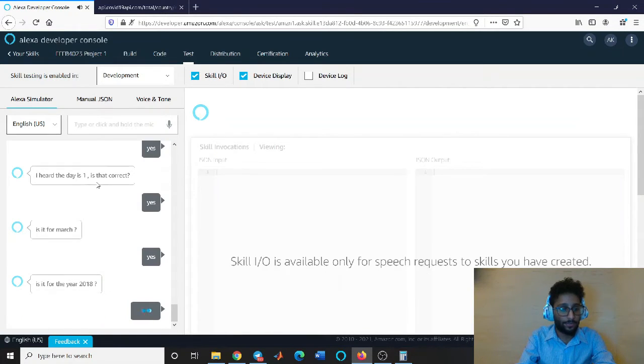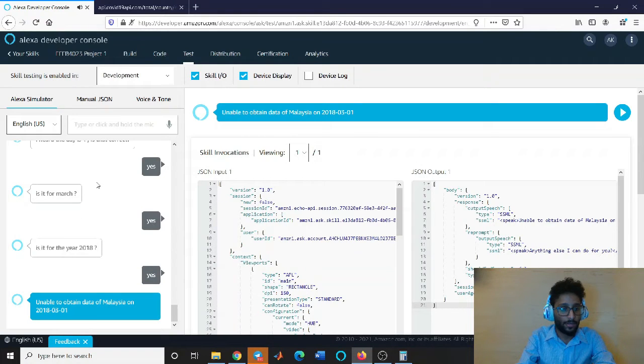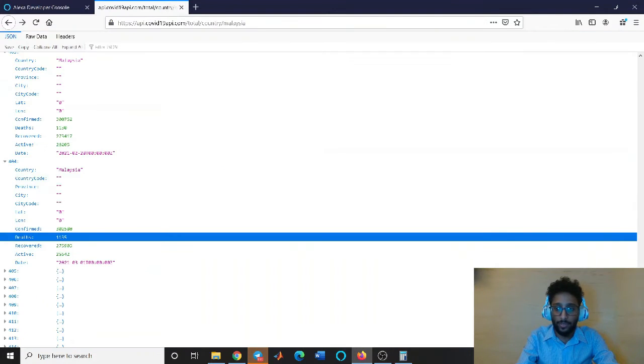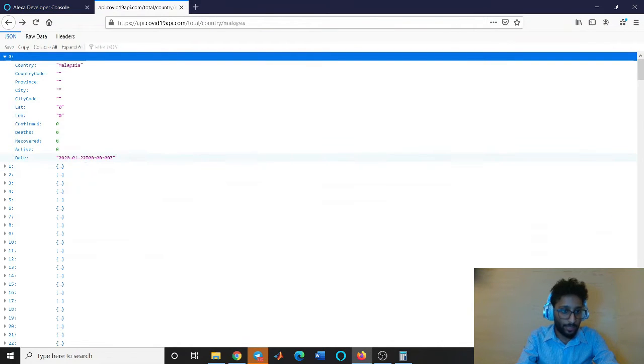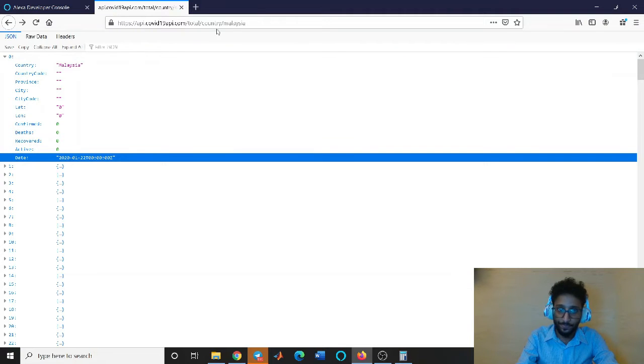And we say yes. Unable to obtain data of Malaysia on March 1st, 2018. So this is an early day. It's in the past. Didn't have coronavirus, but the main thing here is that we don't have this date inside the API. The API started on 22nd of January 2020.